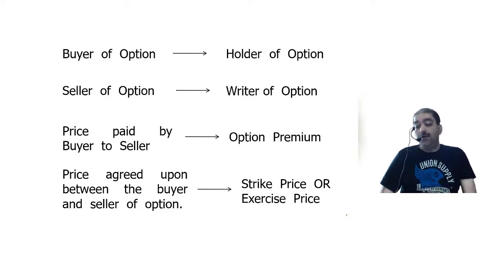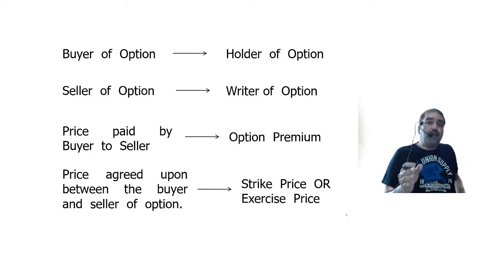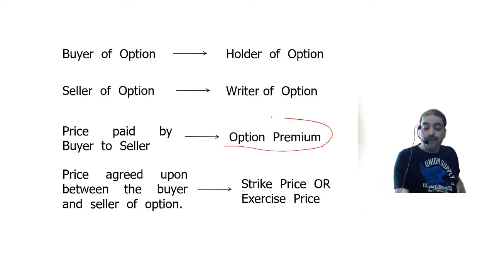Okay. Now let us see. When do you purchase a call option? And when will you exercise the call option? When will you purchase a put option? And when will you exercise the put option? And what is the nature of premium? Because there will be different sellers of the option, and different sellers will be charging a different price.